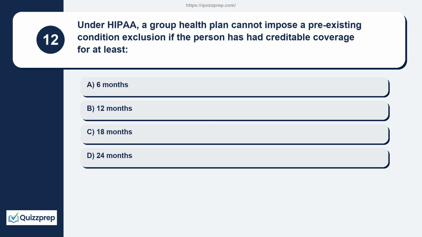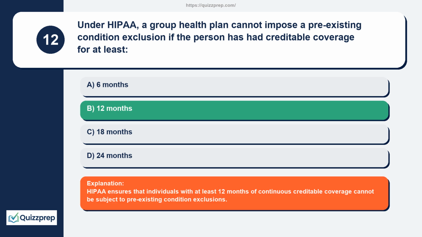Question 12. Under HIPAA, a group health plan cannot impose a pre-existing condition exclusion if the person has had creditable coverage for at least 6 months, 12 months, 18 months, 24 months. HIPAA ensures that individuals with at least 12 months of continuous creditable coverage cannot be subject to pre-existing condition exclusions.